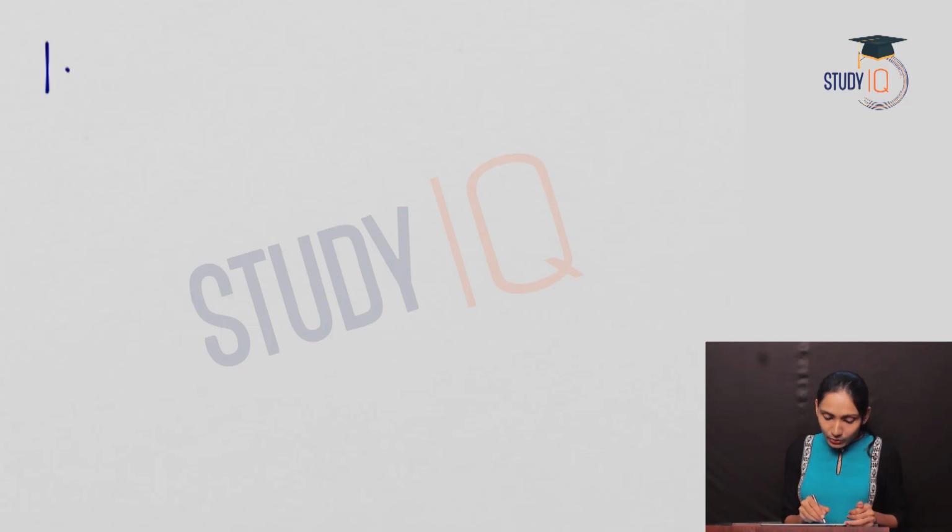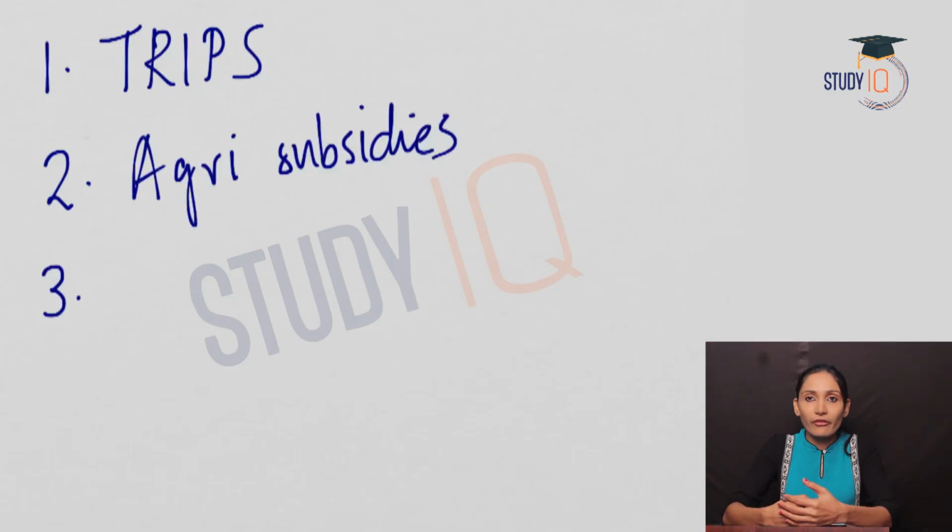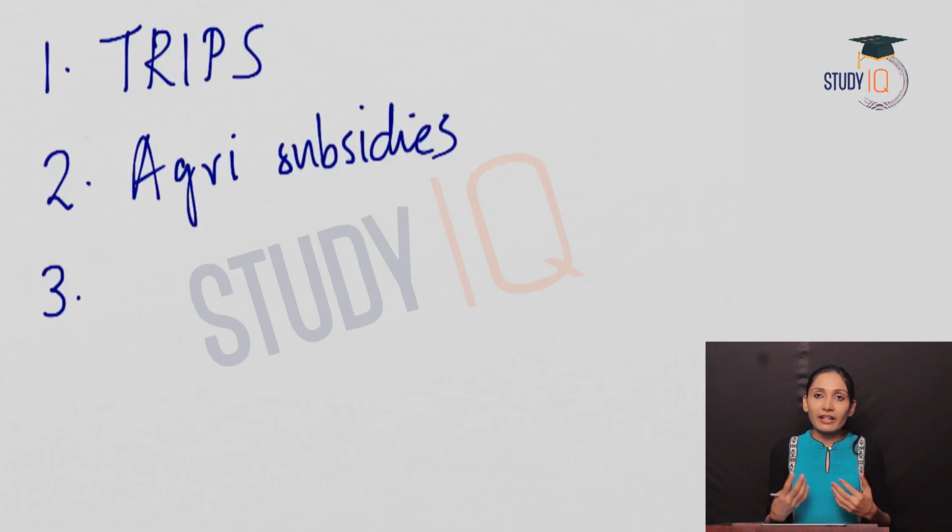So we were discussing the favorable negotiations for the developing countries in the fourth ministerial conference. The first one, a new clause was added in the trade related intellectual property rights. The second was related to agricultural subsidies. The third one was related to the differential, preferential, special status given for the developing countries by the developed countries, under which the subsidies and the import duties will be reduced by the developed countries, and developing countries were given more time for implementation.